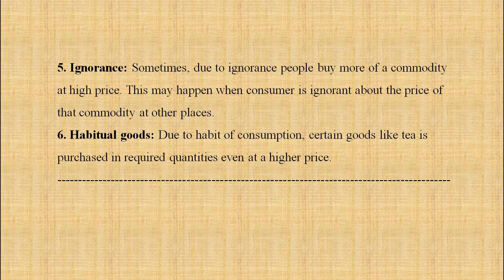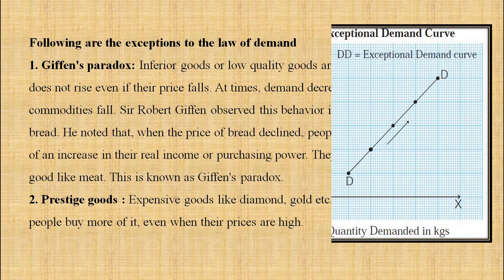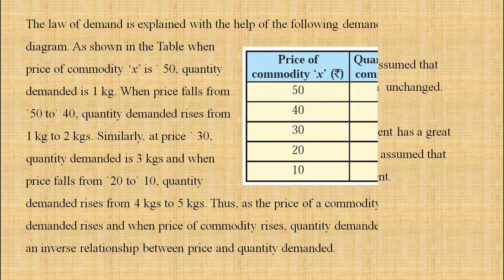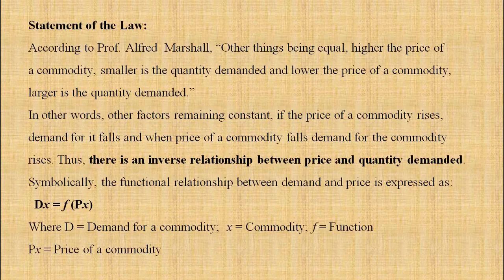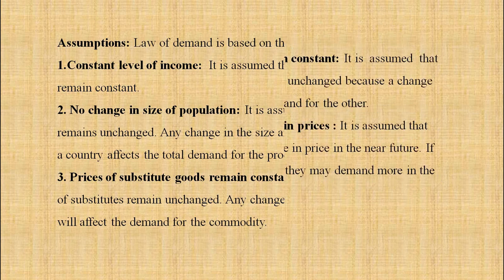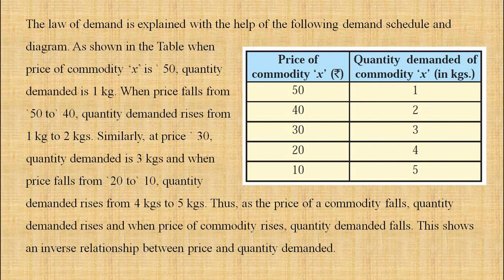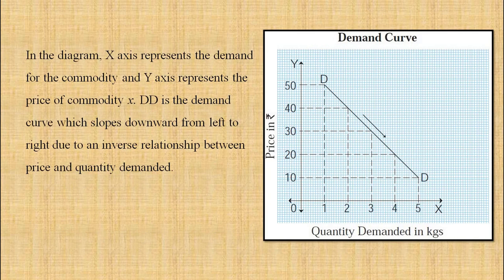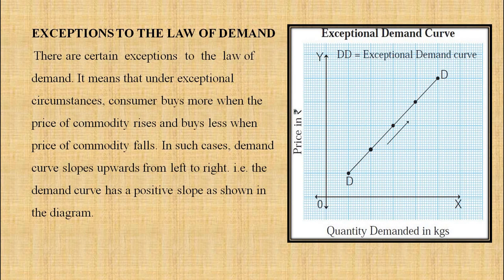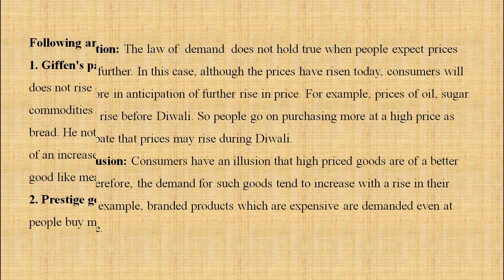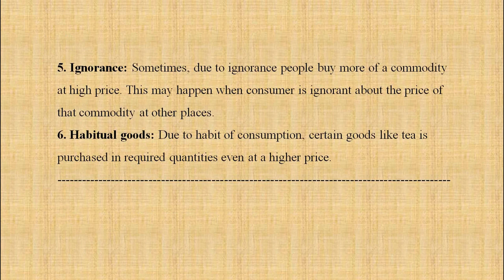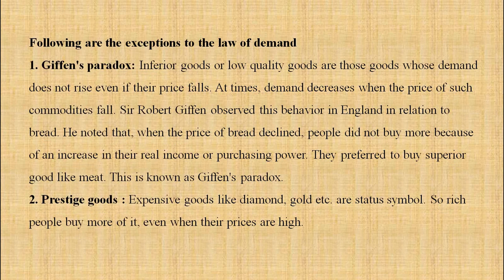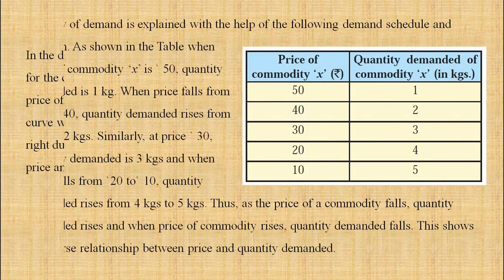So here your answer on the law of demand is over. When the question comes, you have to give the points in a systematic way. The first point you have to give is the introduction or the statement of the law. The second point is assumptions. Under assumptions, there are 7 assumptions. Then the explanation of the law, where you have to give the table, tabular explanation, diagram explanation, exceptions, the exceptional demand curve, and there are 6 exceptions to the law. So this entire thing you have to cover in your answer on the law of demand.